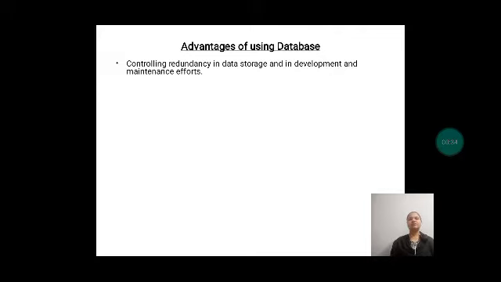In traditional software development utilizing file processing, every user group maintains its own files. Each user group was maintaining its own files for handling its data processing applications.